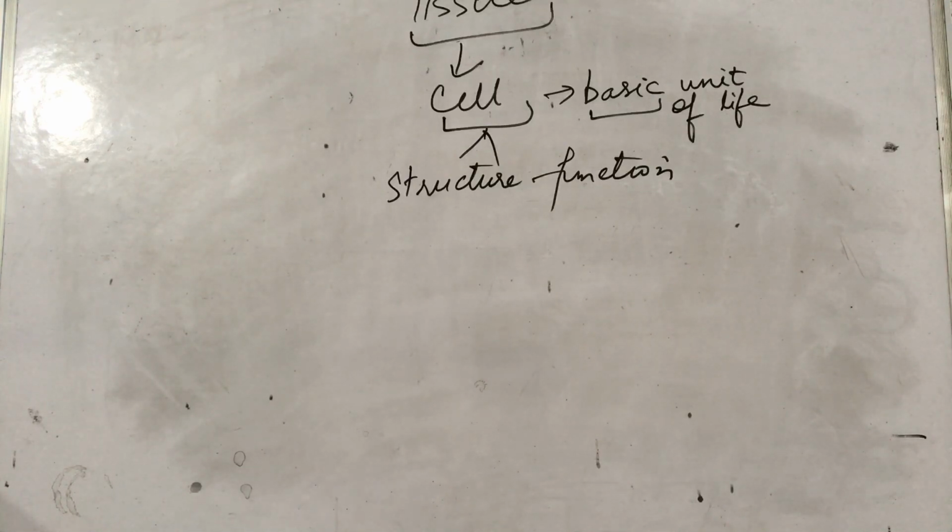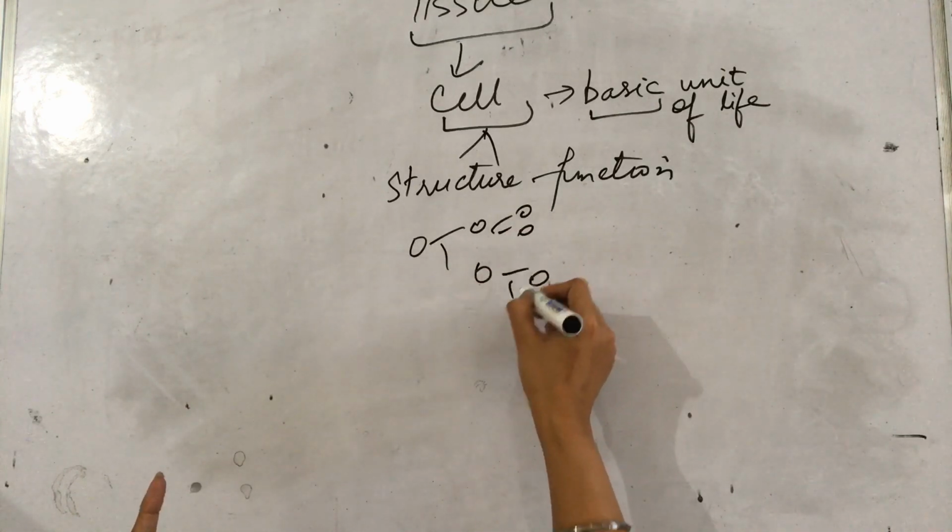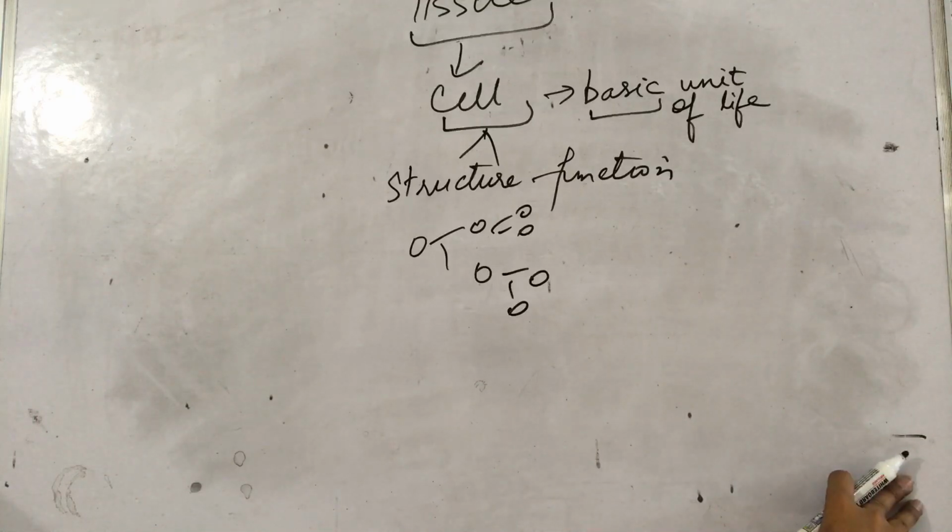For example, if we talk about us, the humans, we were present in our mother's womb as a single cell. But now look at yourself. You have grown. You have in your body a number of cells, in fact millions of cells. Where did they all come from? They all came from a single cell that divided and redivided and so on, right?